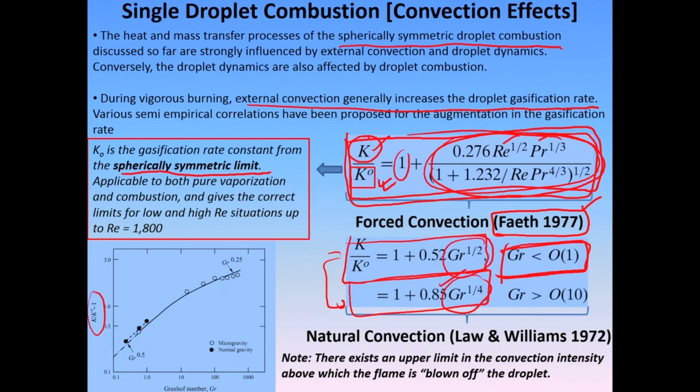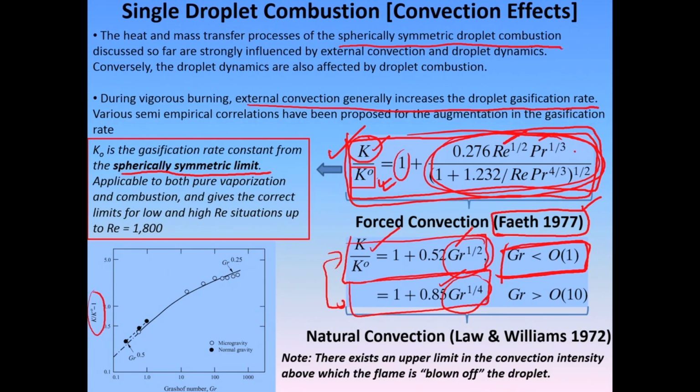This once again is an empirical correlation which says how the burning is augmented when you actually have natural convection, and how burning is augmented when you have forced convection. This is given in terms of Reynolds number, and this is given in terms of Grashof number, the normal quantities. However, it should be noted that if you increase the rate of convection over a droplet, there is a limit up to which you can increase its gasification rate. Beyond that, the flame will actually extinguish, you will have no flame.